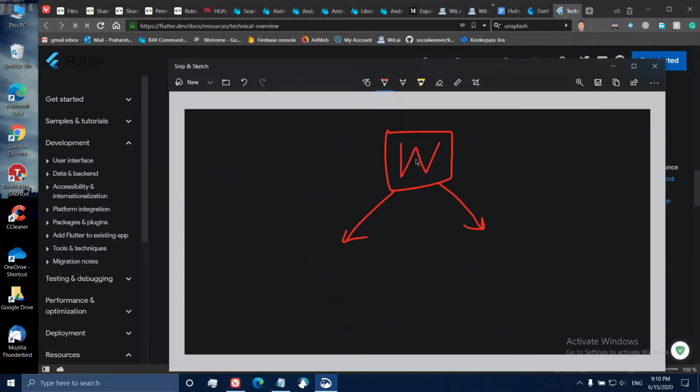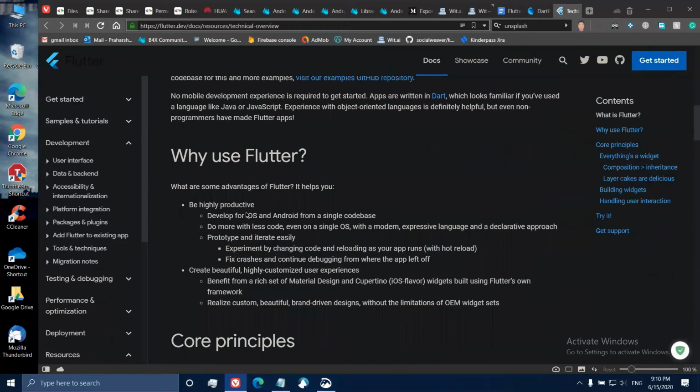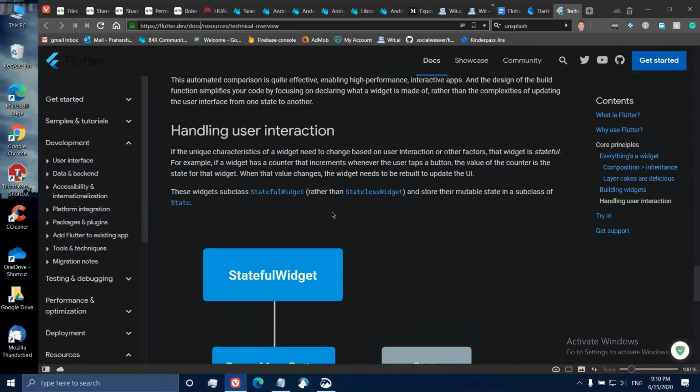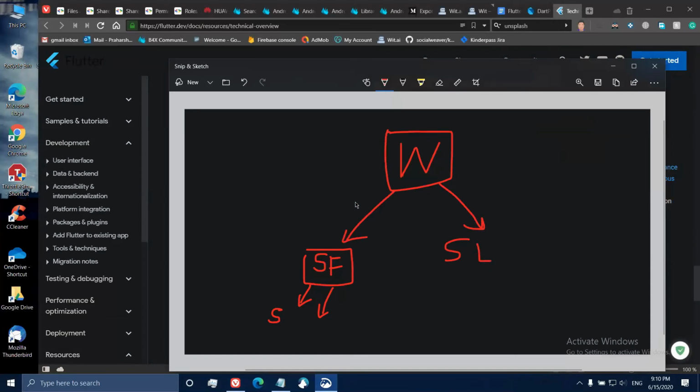Widgets are defined as two types. First is stateful widgets, and the other is stateless widgets, right? In stateful widgets, right, there come widgets which change during the course of running the application. That may be switches, right? If you have seen this, I don't think it is here, but those kind of switches that you tap that turn off and on. It can be check boxes, it may be radio buttons.